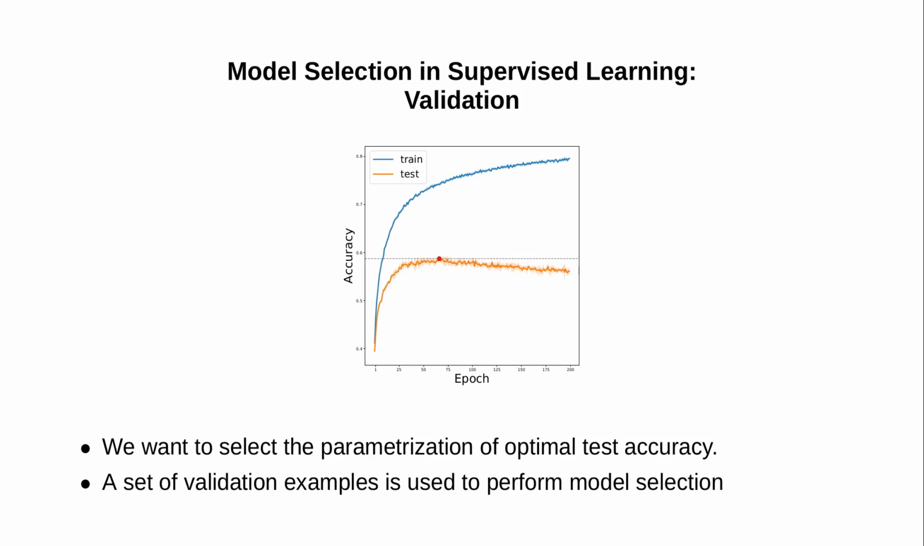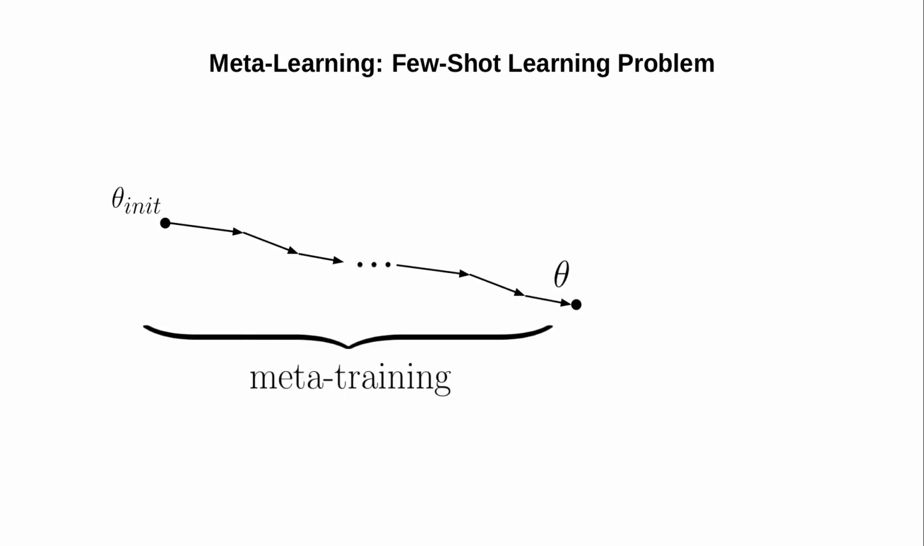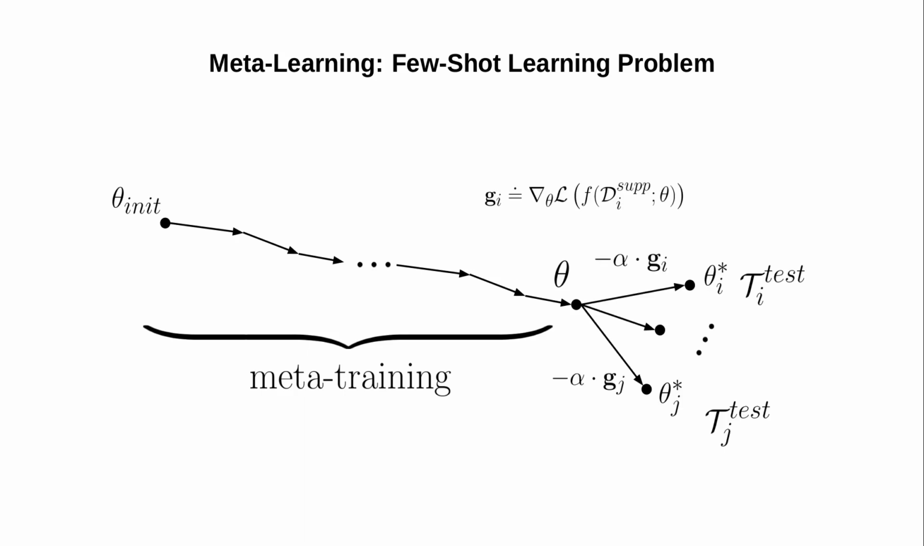In standard supervised learning, to maximize generalization to a set of test examples, model selection is traditionally performed by keeping a portion of the available data as a validation set, while the rest is used to train the model. In few-shot learning, the aim is not to generalize to a set of test examples, but rather to a new unseen task using very few examples to adapt our model to it.